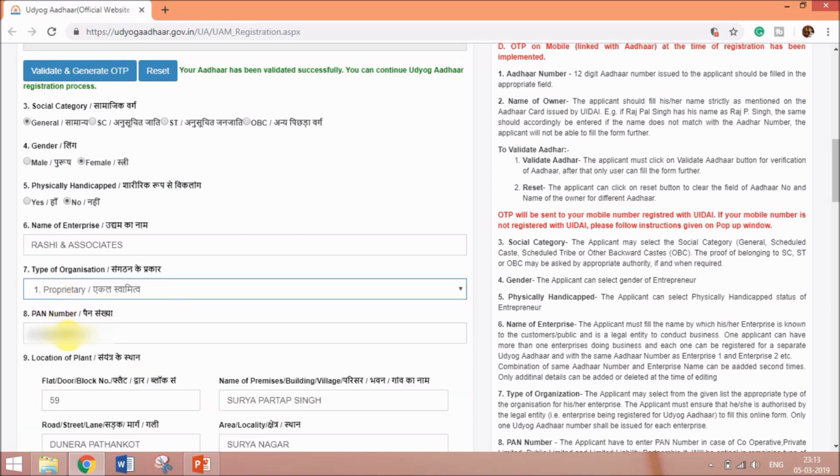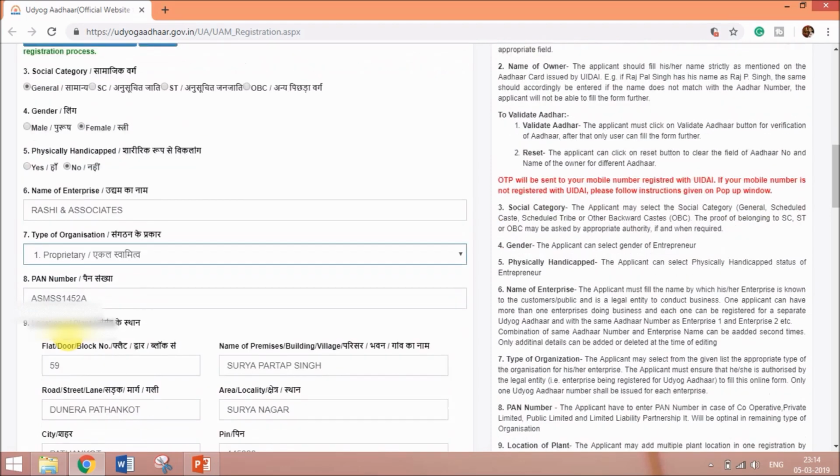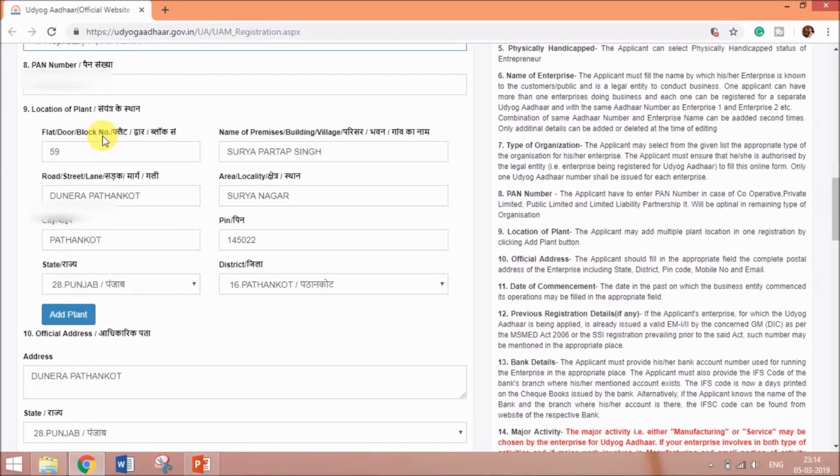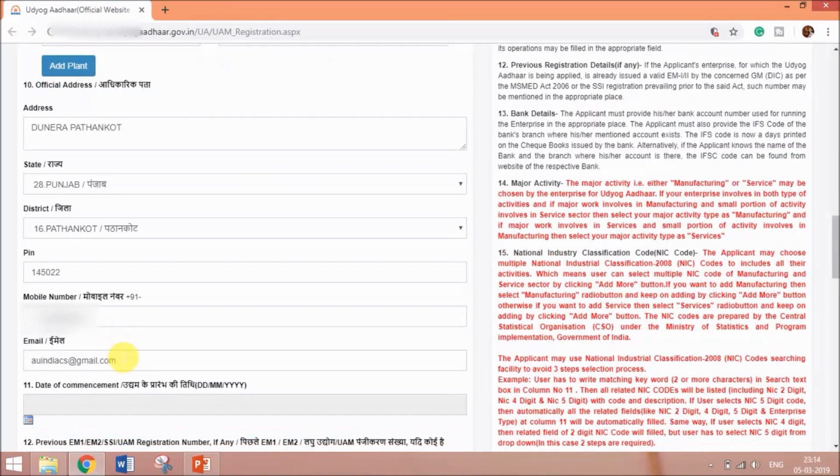Then you have to enter the PAN number accordingly. If you are having a company, then the PAN of company. If you are proprietor, then the PAN of the individual, and accordingly. Then you have to enter the location of the plant, that is your office. Then you have to enter the official address. After entering this, enter the mobile number and email ID as you will receive OTP on this, so ensure that they are correct. Then you have to enter the date of commencement.